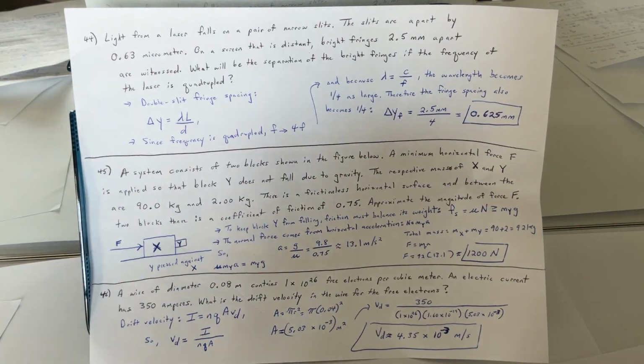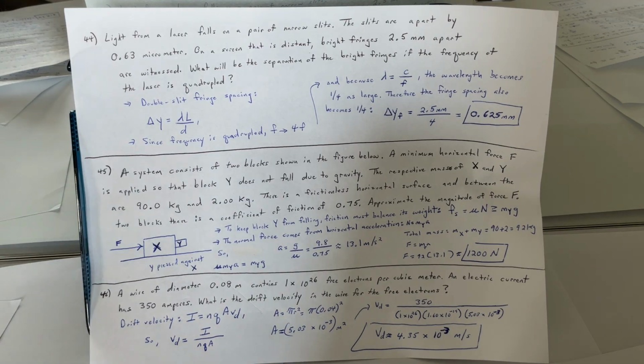Okay, 44. Light from a laser falls on a pair of narrow slits. The slits are 0.63 micrometer apart. On a distant screen, bright fringes 2.5 mm apart are observed. What will be the separation of the bright fringes if the frequency of the laser is quadrupled?